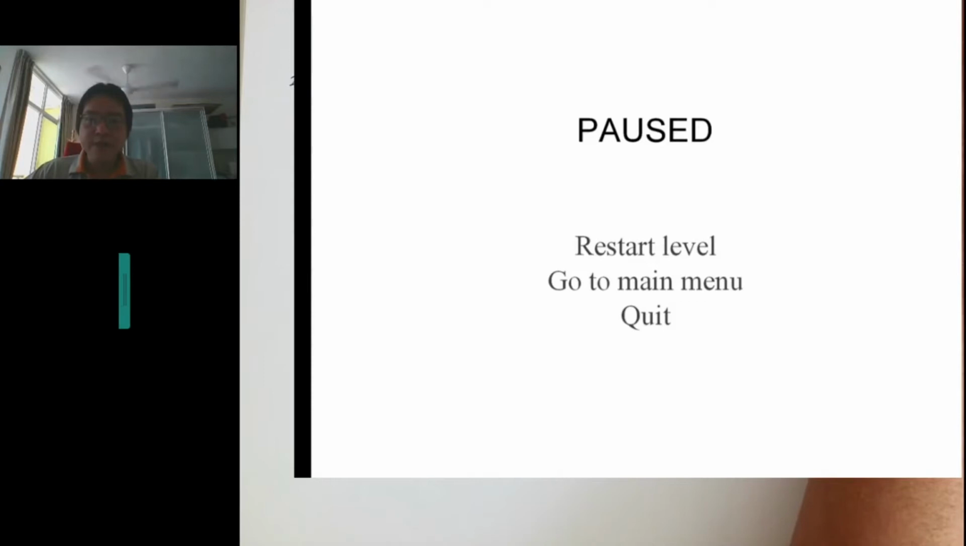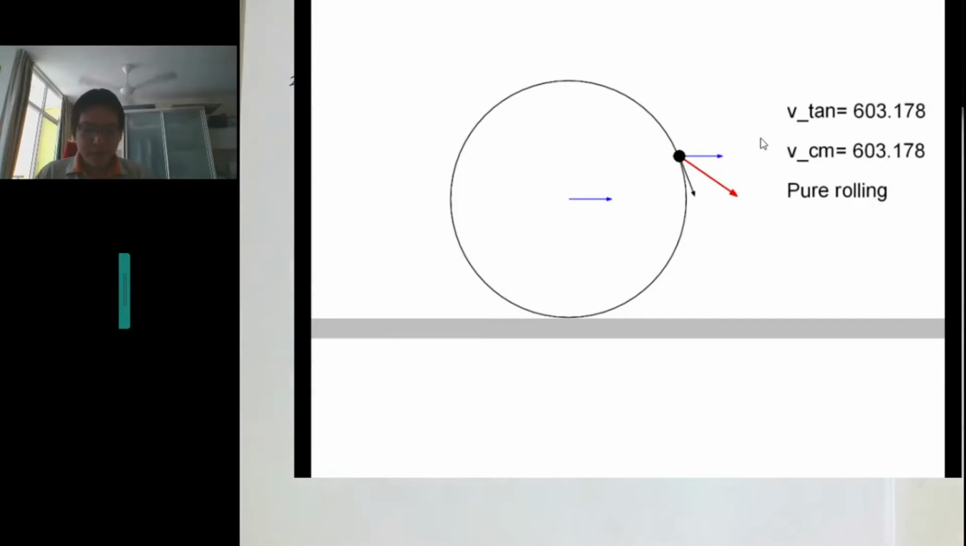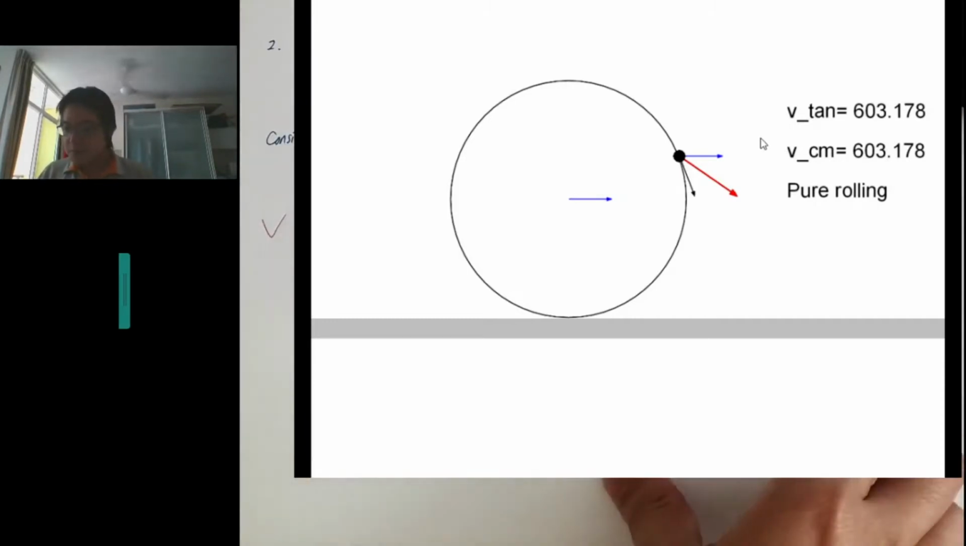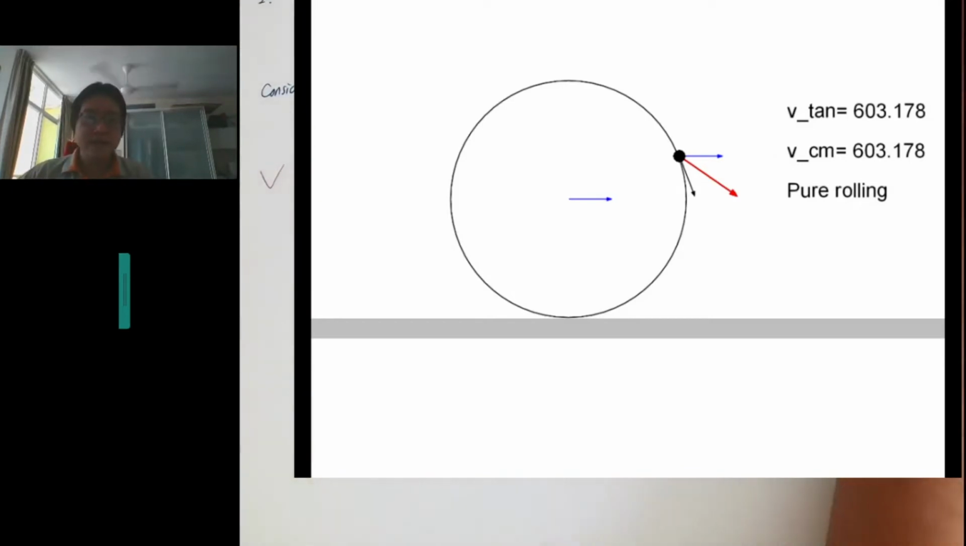If it's pure rolling, it must be 0 at the bottom. So at the bottom it must be 0, but at other places you see it's not 0. You can see the vector here. So we're going to come to that later after we figure out pure rolling. So for pure rolling, it's like this.